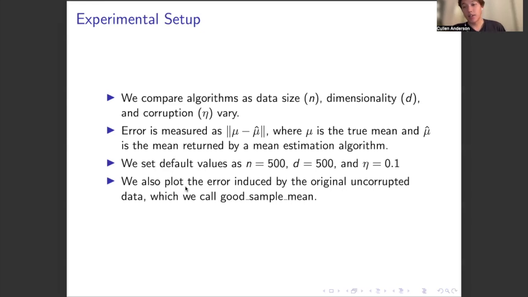And we also plot the error induced by the original uncorrupted data, which we call the good sample mean. So here we take the mean of the data before it's been corrupted, and then capture the distance to the true mean of the inliers. So this is the best kind of error we can expect, and it matters because especially with low data size, the good sample mean is going to have meaningful error, whereas with larger data, it would converge to zero.